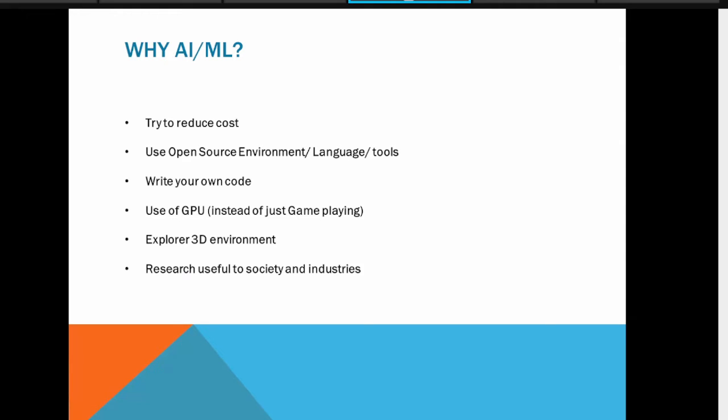First important thing, try to reduce cost. Use the available languages. Believe me, with every software or language you can create graphics effects. Even in C or C++ you can create your own 3D model.